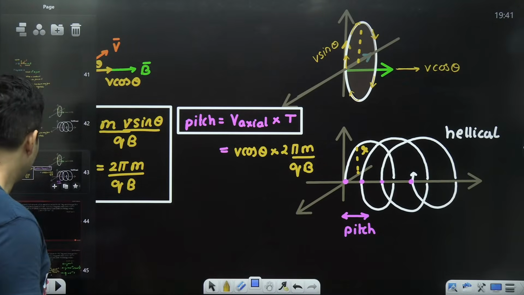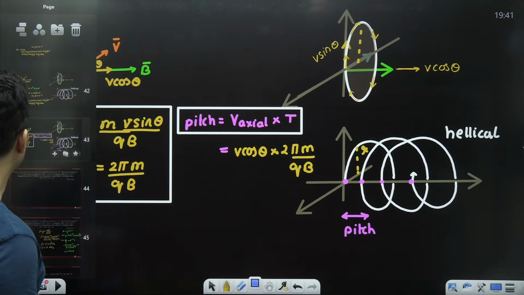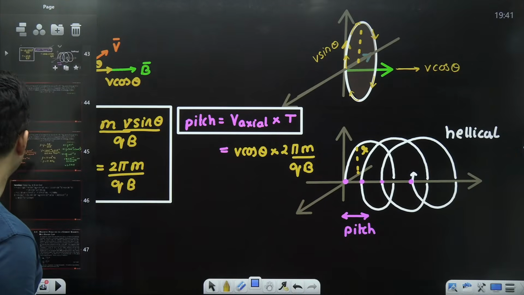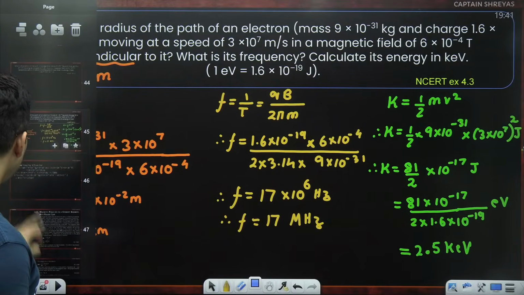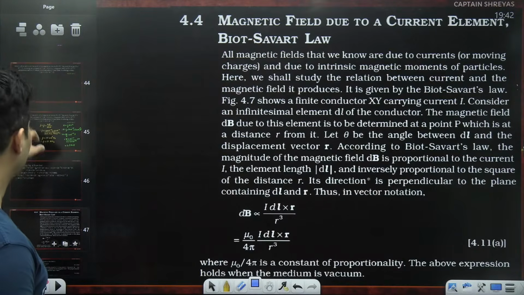Right. So this is that. Moving ahead. That is what is mentioned right over here. Cool. This is fine. Okay. Now we are going to the next part slowly.